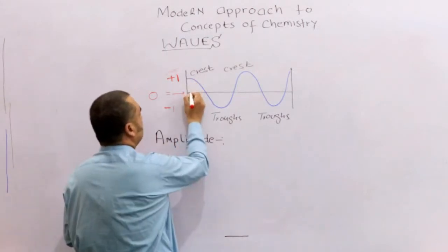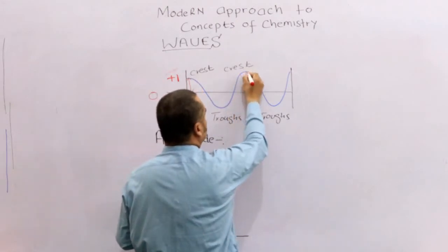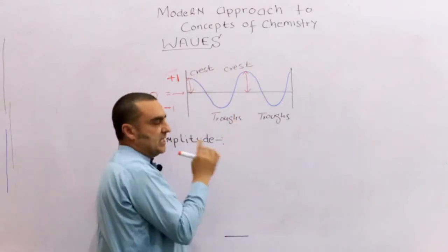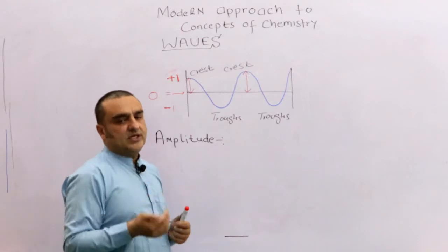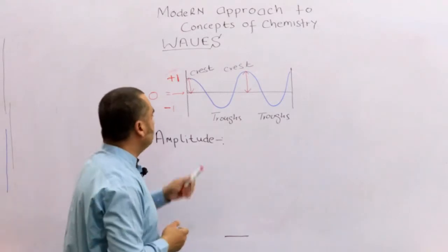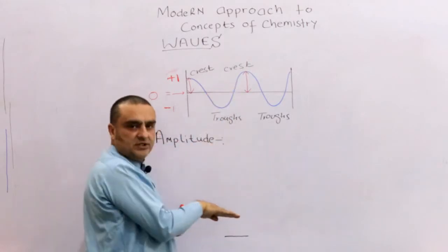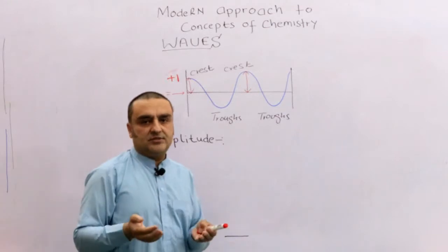So here is the maximum, this red line. Actually I should draw them both the same size, but it is very difficult to draw everything the same size. As you see, this one is downward and that is upward, but this is again a displacement, a distance.